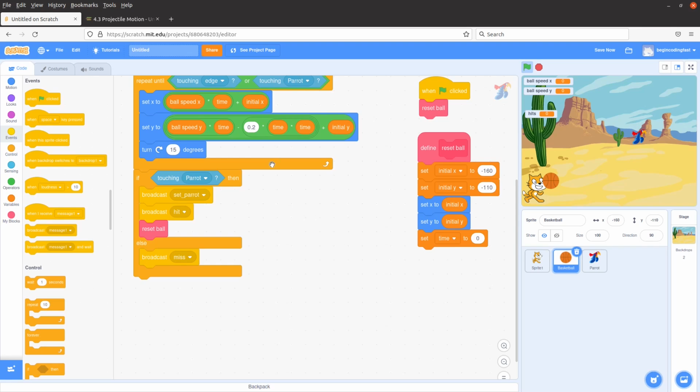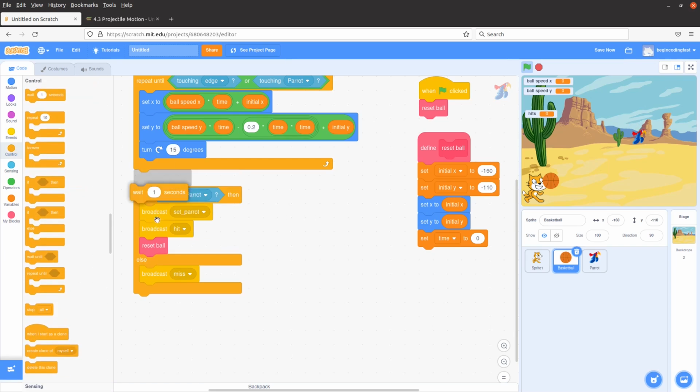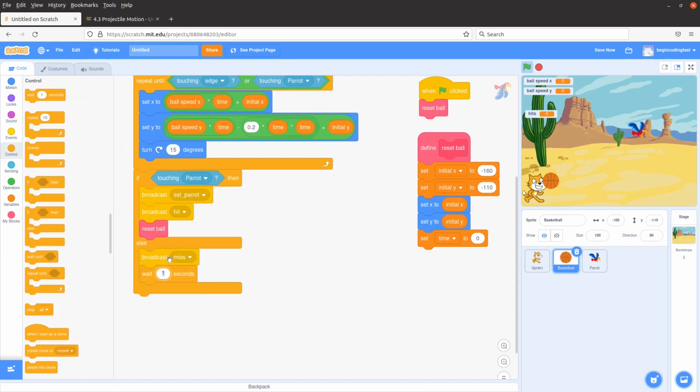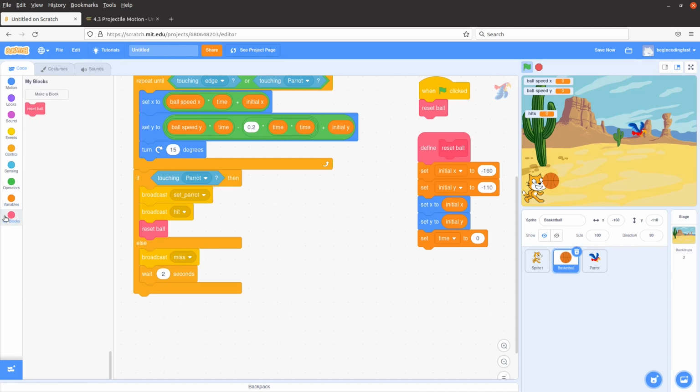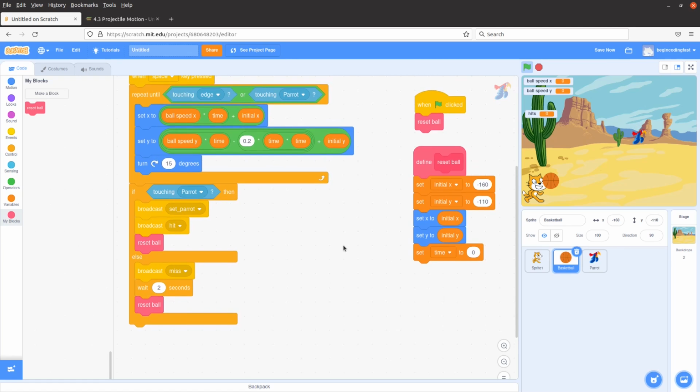And then, after this broadcast, I have to allow the cat to wait for 2 seconds. After the waiting, I have to reset the ball position to its original one. In this way, the player can have another chance to do the hitting again. Okay, this is the major idea of the setup.